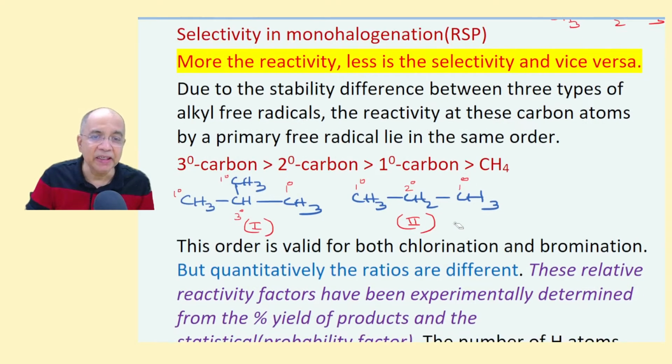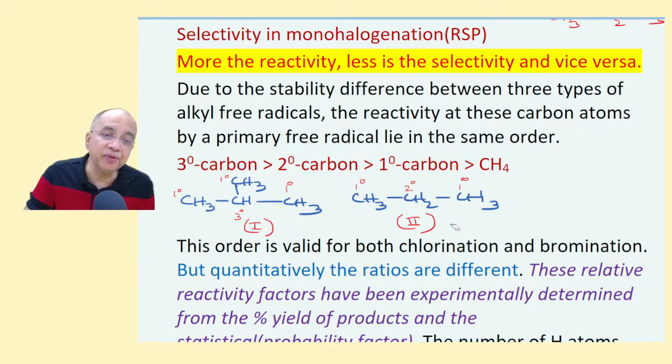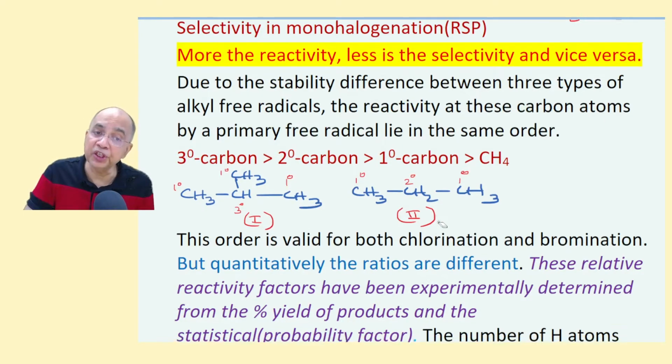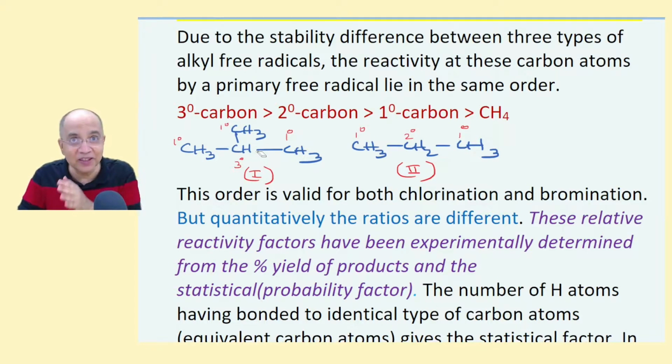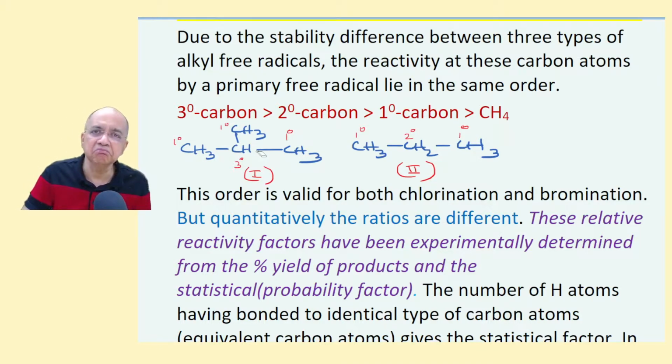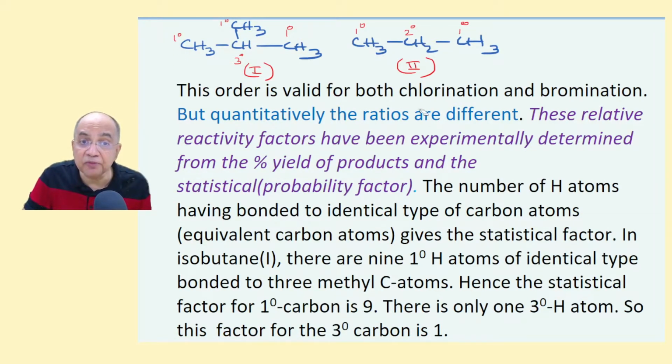That is why there is always a particular reactivity order, 3 degree greater than 2 degree greater than 1 degree. No doubt about it. Whether it is chlorination or bromination, the radical will prefer to attack. If it finds a 3 degree, 3 degree. If it doesn't, then it will look for 2 degree. If it doesn't, then it will be content with 1 degree. So this order is valid for both chlorination and bromination.